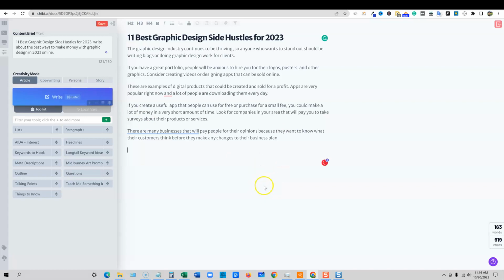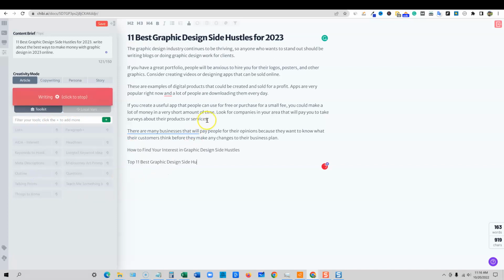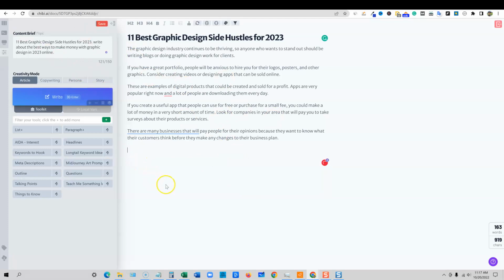I'm going to be looking now at some different things that we can do. I already have an outline of the 11, because we can go right here, and I have all these different options over here. I can say, give me an outline right here, how to find your interest in graphic design side hustles, but it's really not giving me a whole lot. And with this specific topic, what I recommend when you have these list posts, see, they even have a list right here. That's really cool.